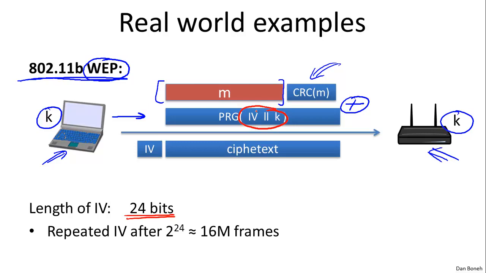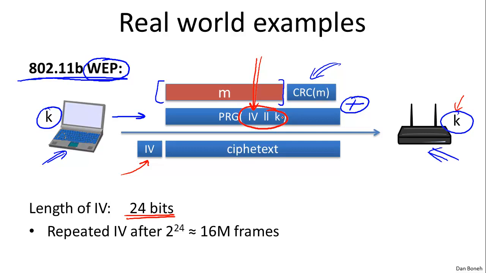So they said, let's change the key after every frame, and the way they changed the key was by prepending this IV to it. This IV changes on every packet. The IV is then sent in the clear along with the ciphertext. So the recipient knows the key K, he knows what the IV is, he can rederive the PRG of IV concatenated with K, and then decrypt the ciphertext to recover the original message M.